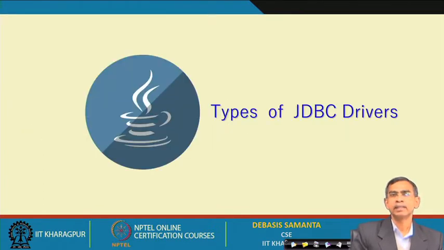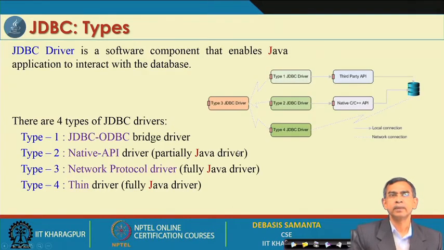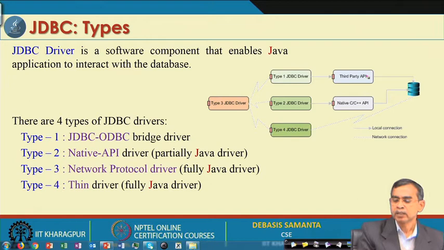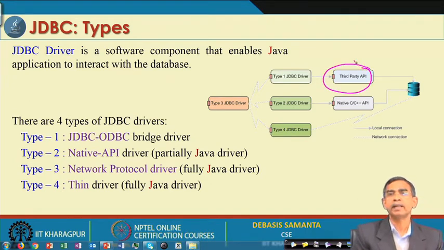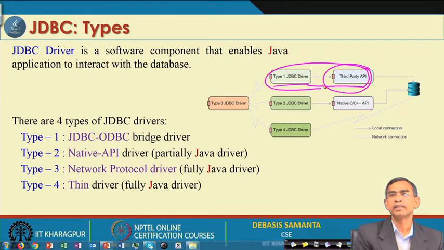Now, I will quickly discuss that there are different types of JDBC drivers, and in this slide, as we see, there are 4 different types. The first type is called the JDBC ODBC bridge driver, which is basically Open Database Connectivity. The idea about this driver is that it can use any third party API, that means not the Java API. If the driver accesses a third party API, then it is called a type 1 JDBC driver, and usually no network connection is supported.